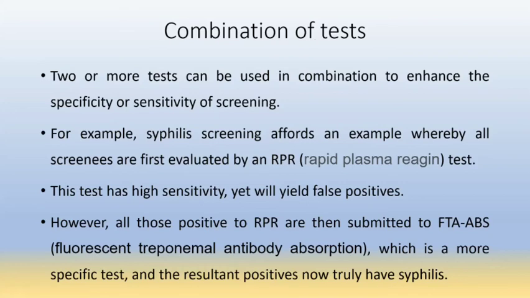However, all those who are positive to RPR are then submitted to the FTA-ABS test, which means fluorescent treponemal antibody absorption test, which is a more specific test, and the resultant positives are now truly syphilis. Means we can combine the two tests, RPR and FTA-ABS, for screening, from which we can get truly positive cases.